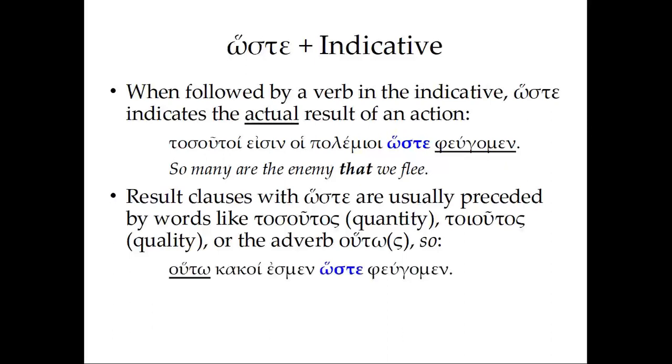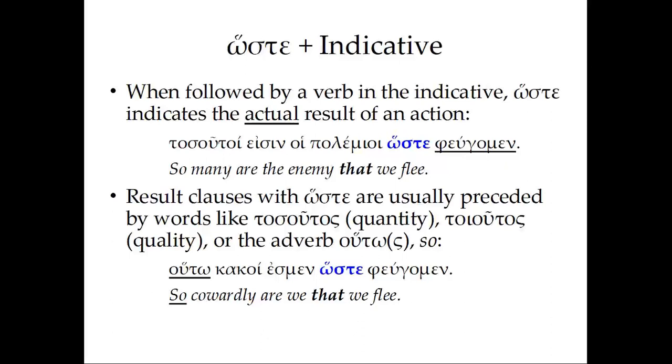Huto kakoi esmen hoste pelgamen. Huto, as I indicated there, means really thus or so. So we're calling attention to how much of something someone or something is. So huto kakoi esmen, so cowardly are we. We are so cowardly. Huto kakoi esmen hoste pelgamen. We are so cowardly that we flee. Again, we have a correlative, in this case adverb huto, plus our hoste, plus the indicative.